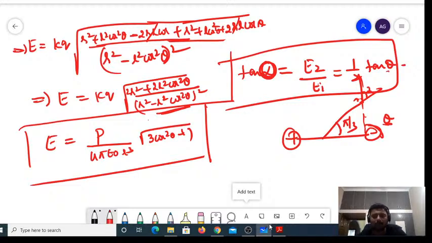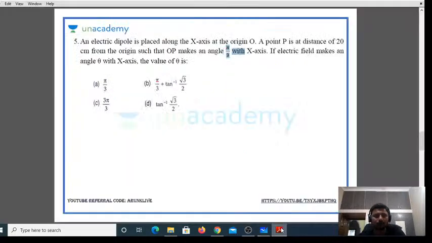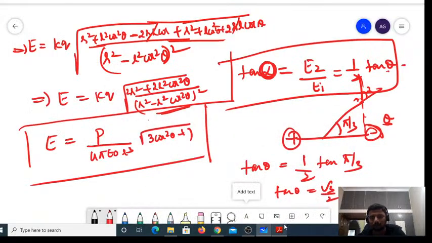Then tan alpha would be equal to half into tan pi by 3, that is tan 60. Tan 60 is how much? It is root 3, right? So tan alpha is equal to root 3 divided by 2, right? Now, here you have one more thing to understand.